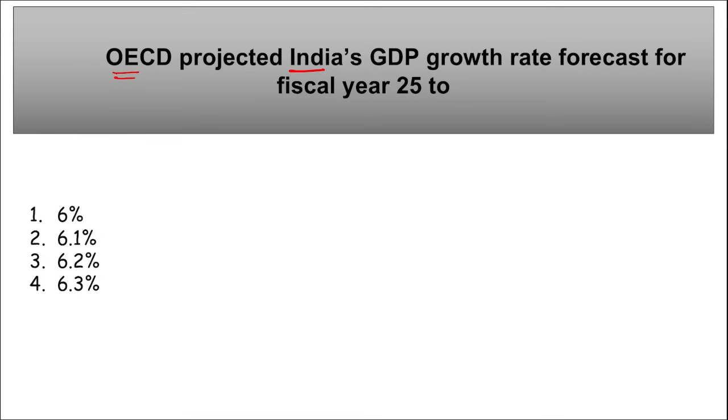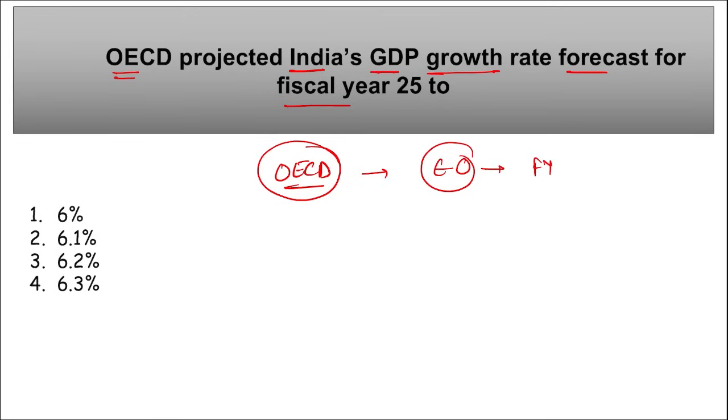OECD projected India's GDP growth rate forecast for fiscal year 25. OECD stands for Organisation for Economic Co-operation and Development. They have released their economic outlook for fiscal year 25.